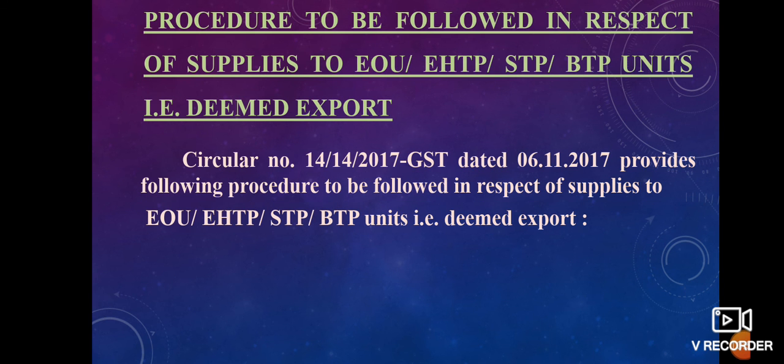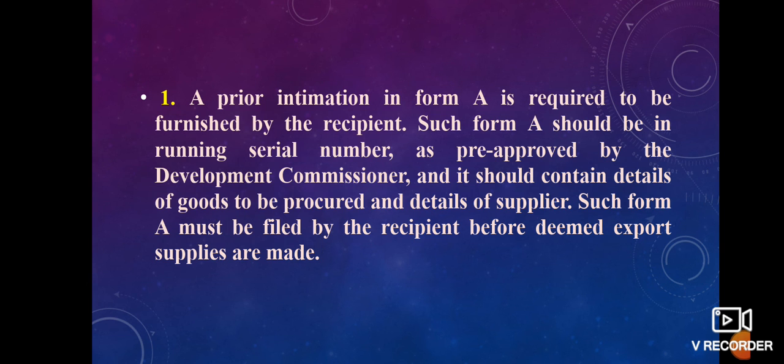Procedure to be followed in respect of supplies to EOU, EHTP, STP, BTP units, that is deemed exports. Circular number 14/14/17 GST dated 6/11/2017 provides the following procedure to be followed in respect of supplies to EOU, EHTP, STP as well as BTP units, that is deemed exports. The prior intimation in Form A is required to be furnished by the recipient.